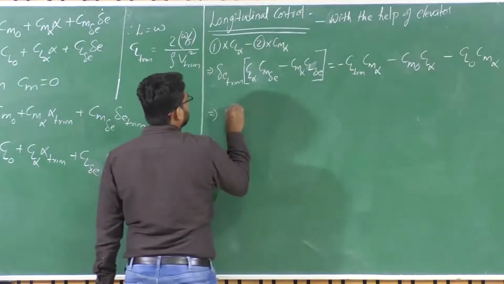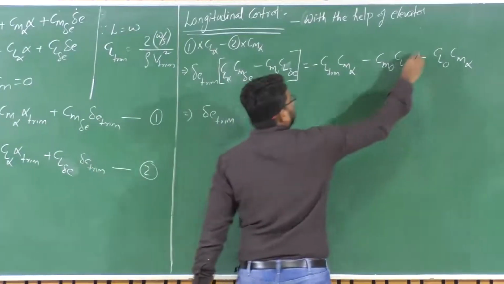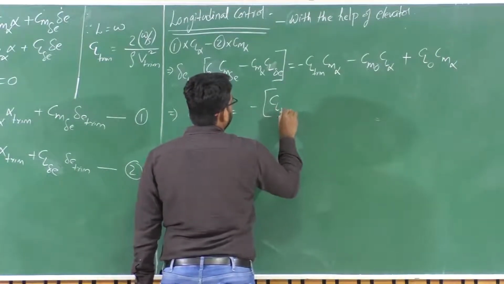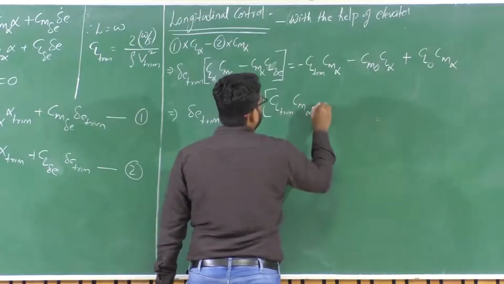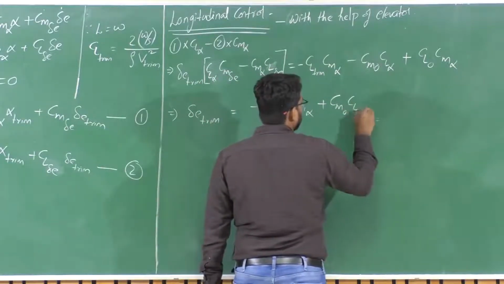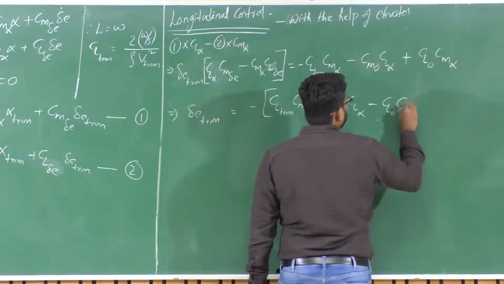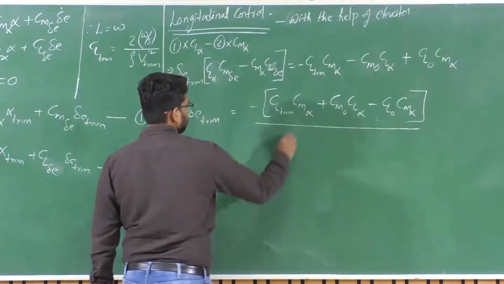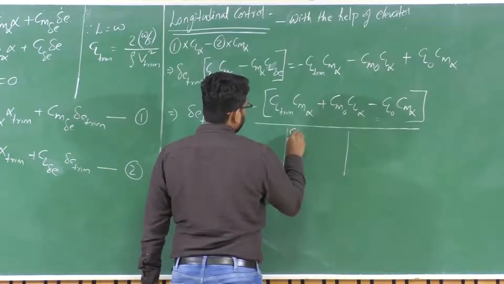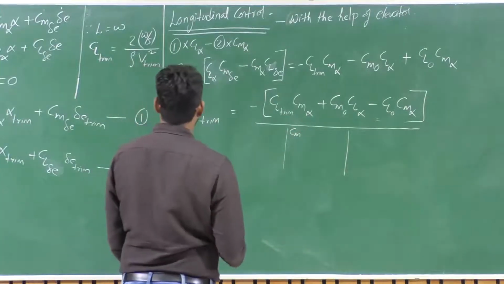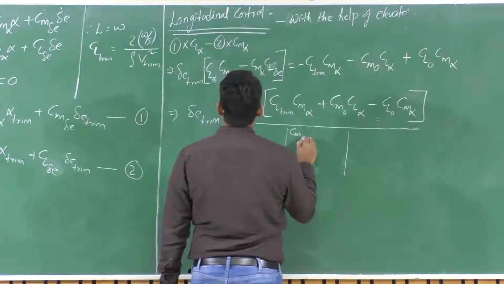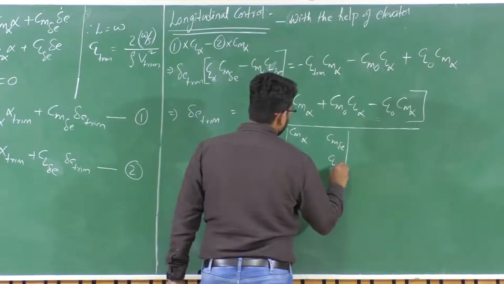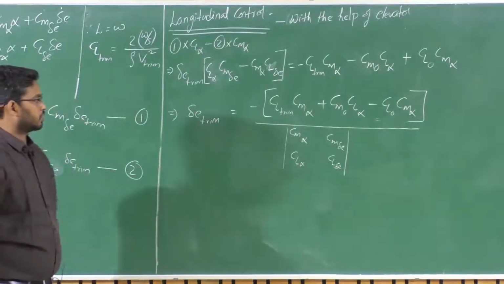So delta E trim is equal to minus of Cl trim Cm alpha plus Cm naught Cl alpha minus Cl naught Cm alpha, upon the determinant Cm alpha, Cm delta E, Cl alpha, Cl delta E. So you can take the determinant of it.